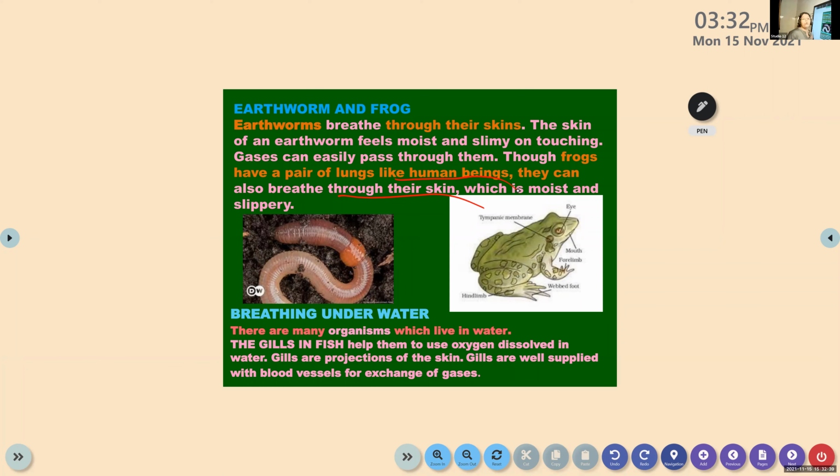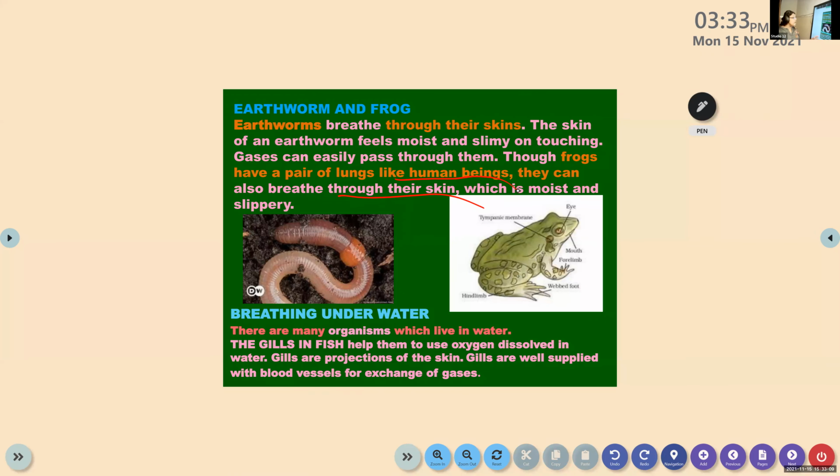The frogs breathe not only through the lungs, they also breathe through their skin. So that is a peculiar feature of earthworms and frogs. Earthworms breathe through the skin, frogs breathe through the skin as well as the lungs.